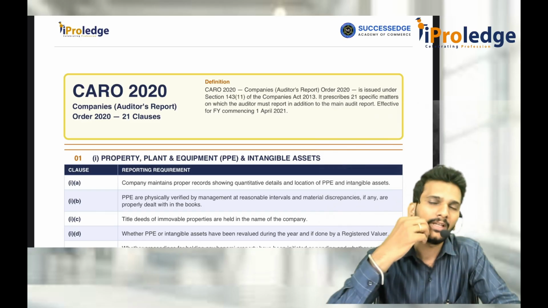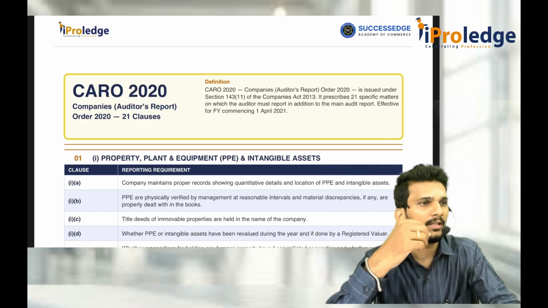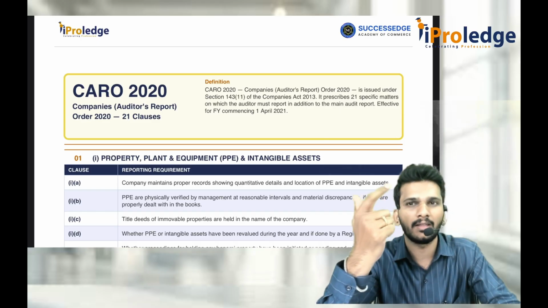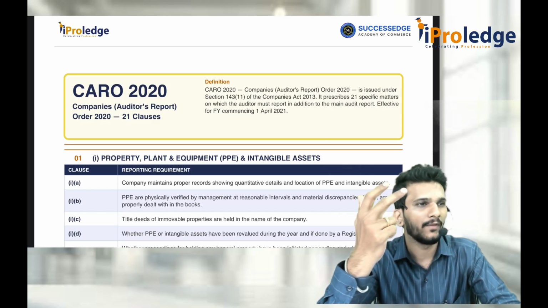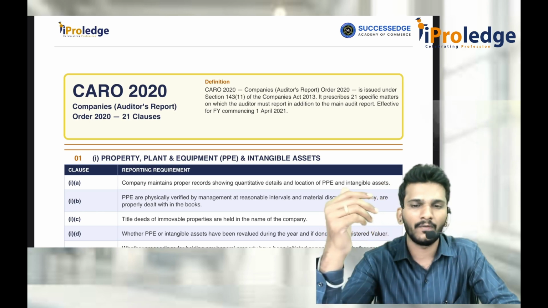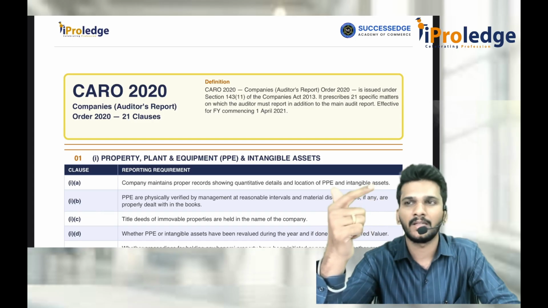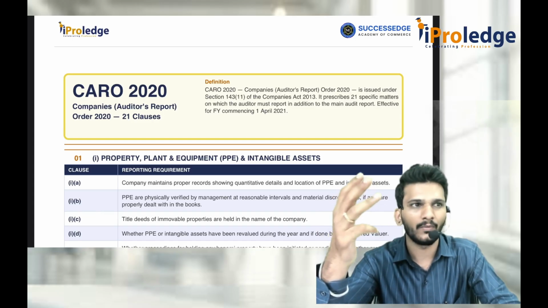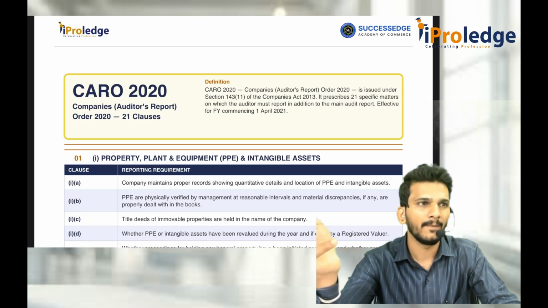Under 143, the main applicable provisions for the company are 143(1), 143(3) and 143(11), as well as 143(12). So what are 143(1), 143(3), 143(11) and 143(12)? 143(11) is this CARO only.